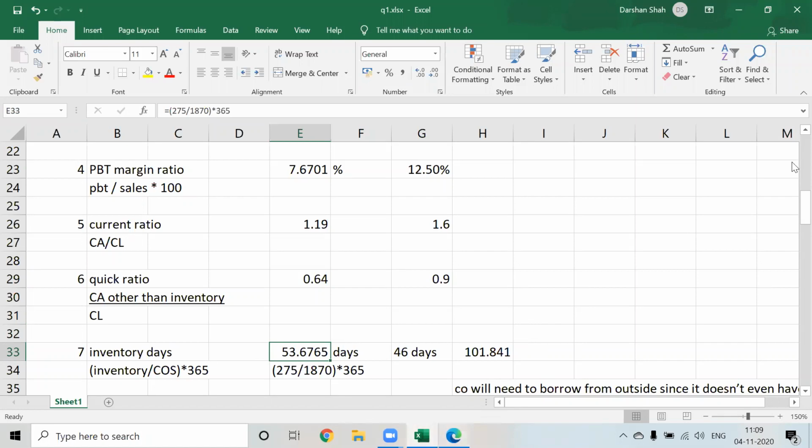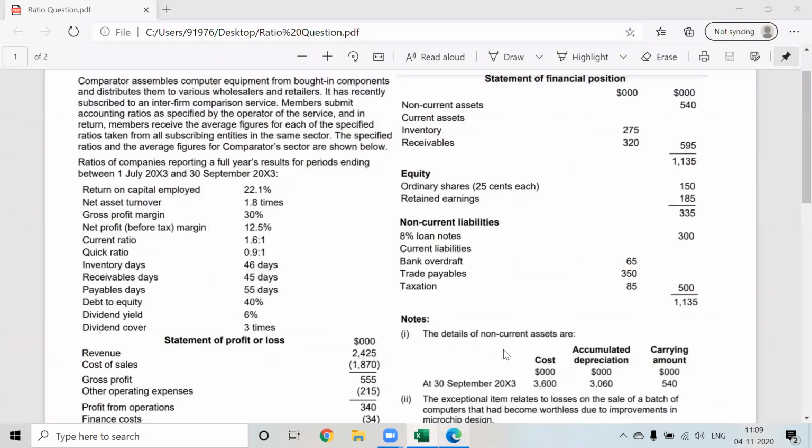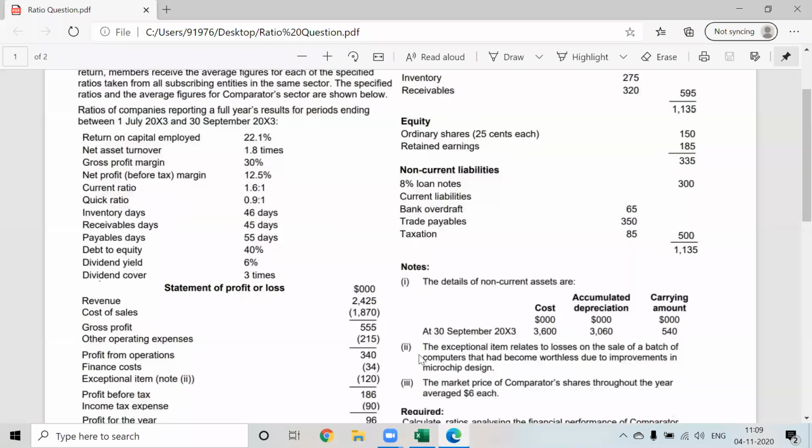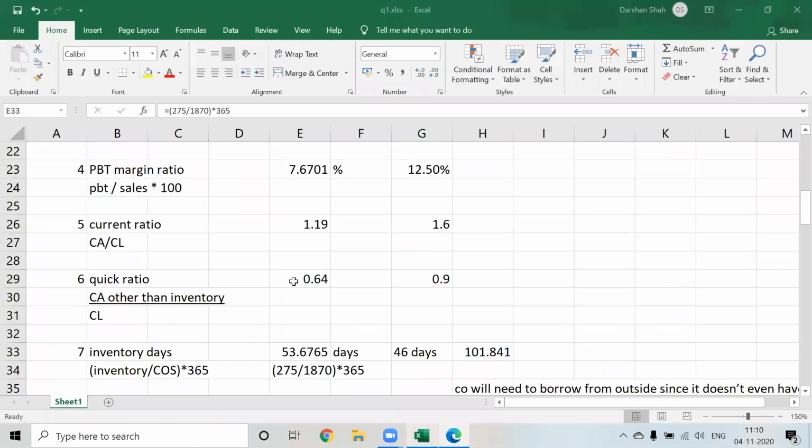And also you can see the exceptional item. In the exceptional item, note number 2, what they have said is the exceptional item relates to losses on the sale of a batch of computers. So the batch of computers has become worthless, which means that inventory is not going to convert into sales. So we can also say the inventory has some element of non-moving items. Correct. And because of that, our quick ratio is also going to be affected.